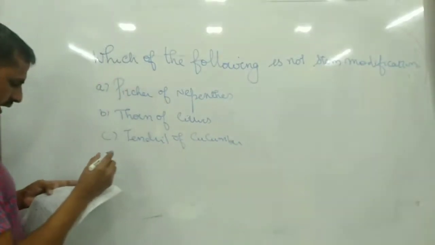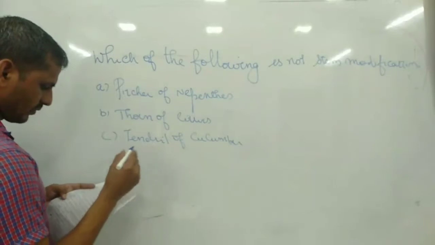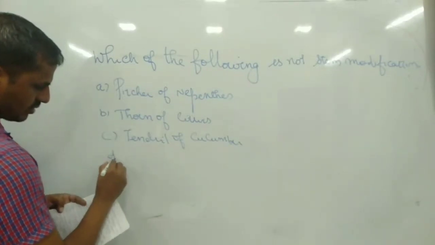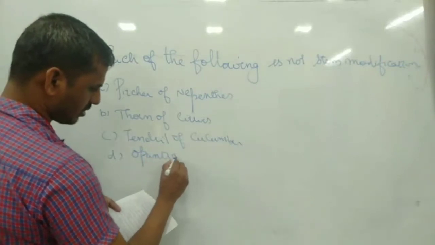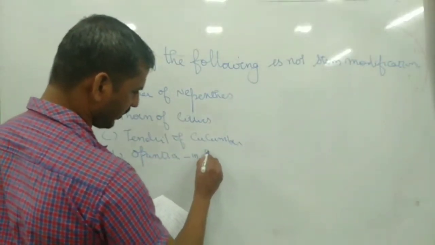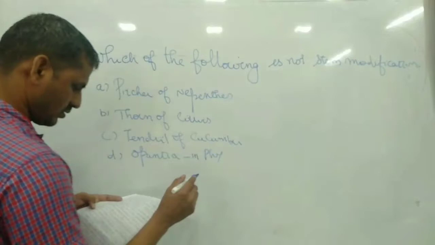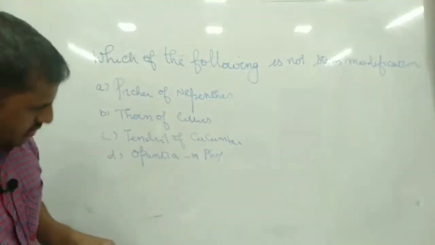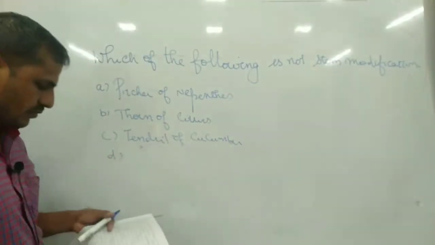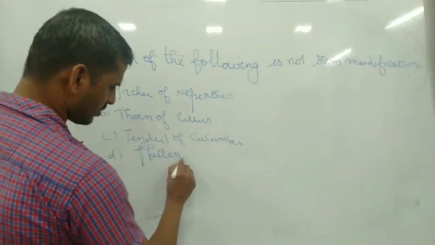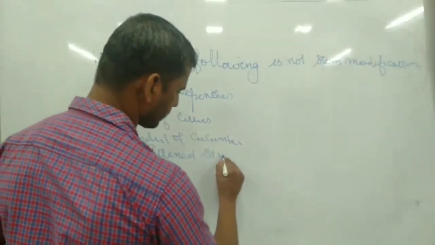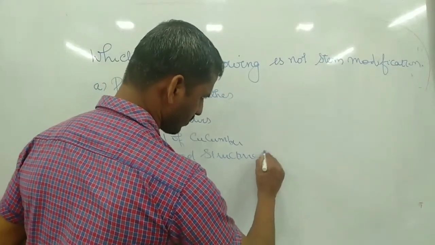And finally D, phylloclade, the flattened structure of Opuntia.